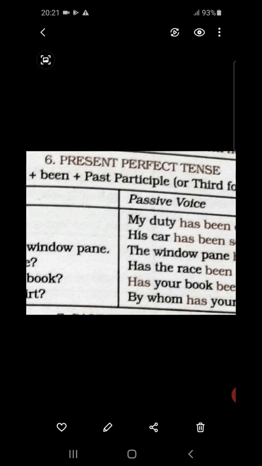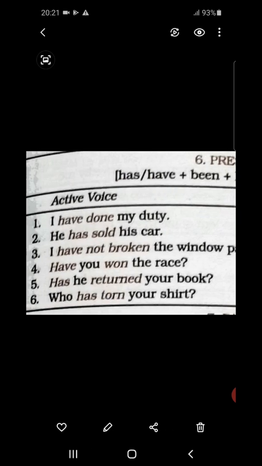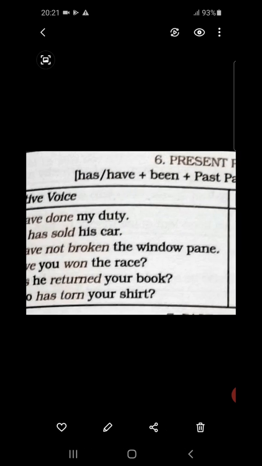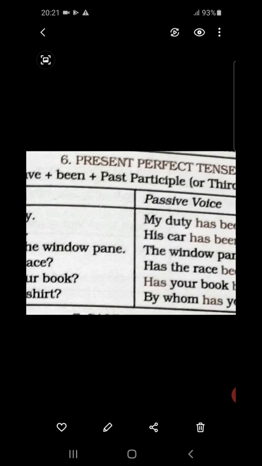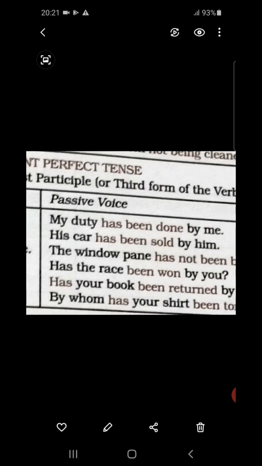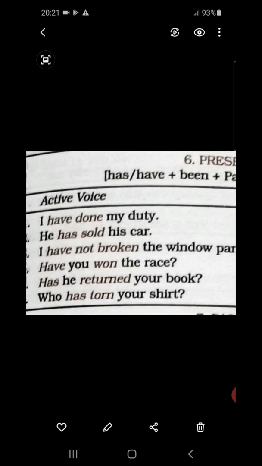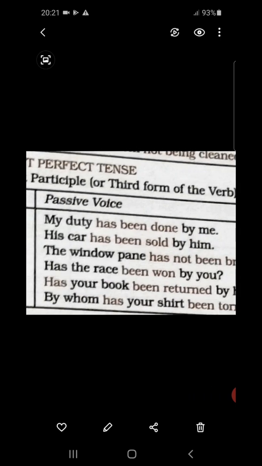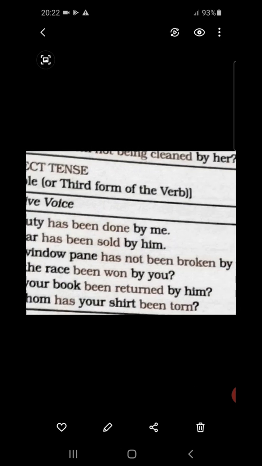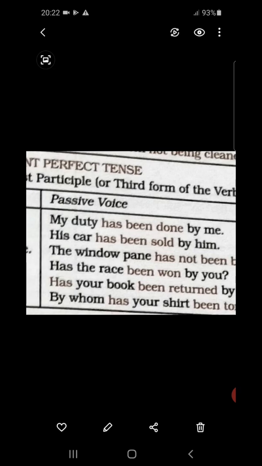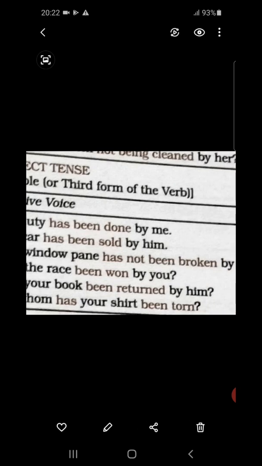So by whom, then your shirt, the object of the active voice, is turning into the subject of the passive voice. So has your shirt. Then has torn, now according to the rule, been torn. We have used has once over here, so we will not use has again. So by whom has your shirt been torn? Question mark.